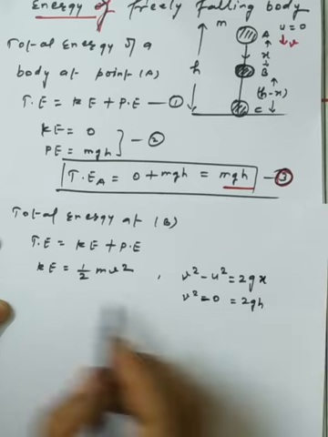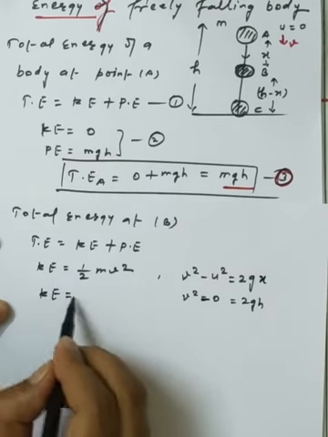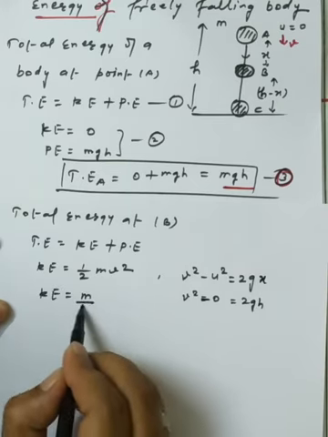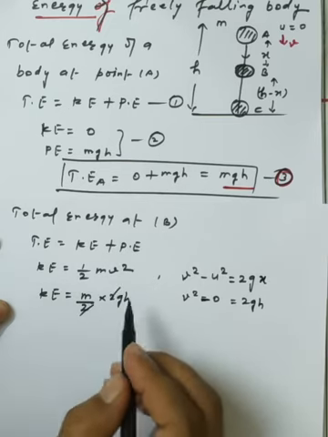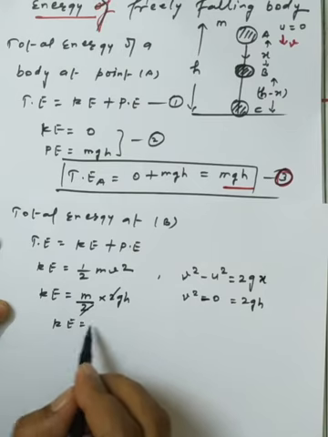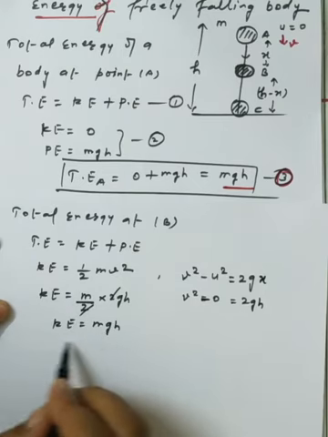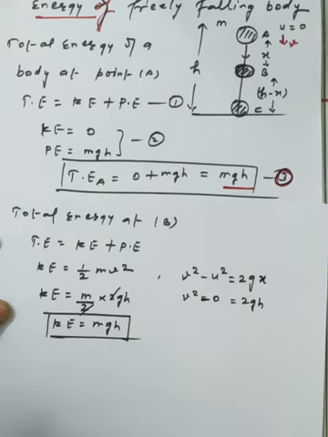So in place of v square, we write the term m by 2 into v square, that is 2gh. Okay, so 2 and 2 cancel, so the kinetic energy will be available in the form of mgh. So this is the portion of the kinetic energy we have discussed here.